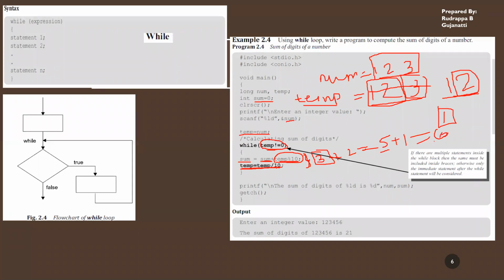Now temp divided by 10, that is 1 divided by 10, will give you a quotient which is 0. Now when we check the condition over here, 0 not equal to 0, false. This statement will be false. So therefore this part will not be executed now. So you come and print the sum of the digits of the number you have entered. In this case, it is 1, 2, 3 and the sum is 6. So this is what will be printed. This is what you're performing when you're using the while loop.